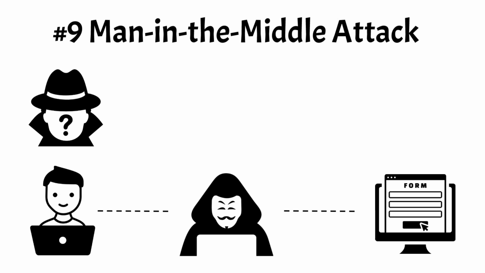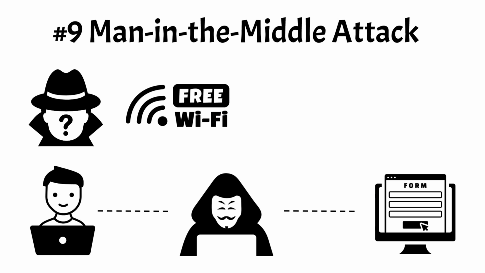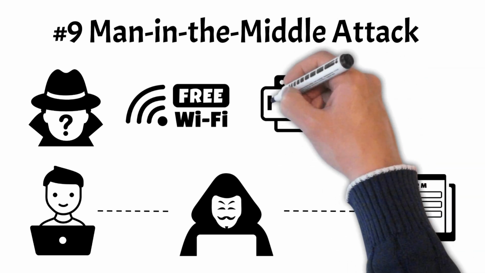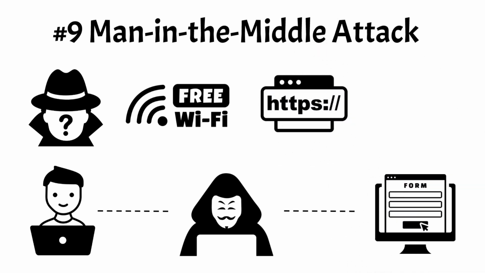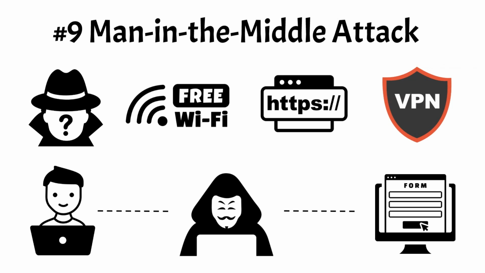Notable instances include attackers exploiting unsecured Wi-Fi networks to intercept login credentials or financial transactions. Protecting against MITM attacks involves using encryption protocols such as HTTPS, which encrypts data in transit between users and websites, thus preventing attackers from reading or altering the communication. Virtual private networks, VPNs, can also provide secure connections over public networks, mitigating the risk of interception. Additionally, users should be cautious when connecting to public Wi-Fi networks and verify the authenticity of websites and digital certificates to avoid falling victim to man-in-the-middle attacks.